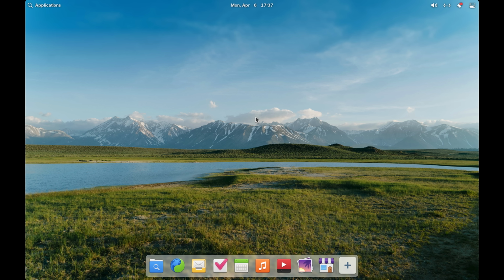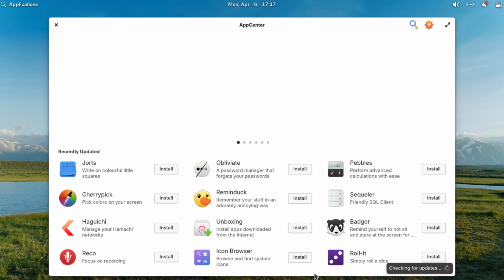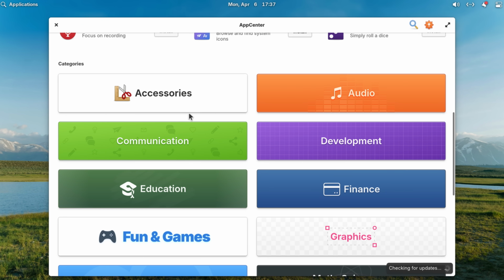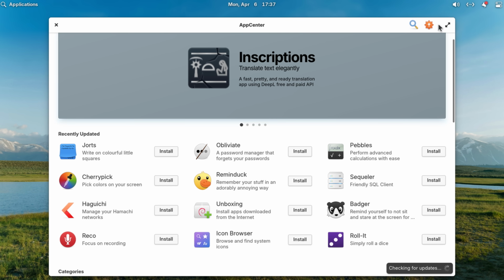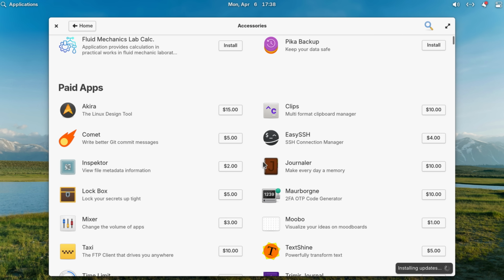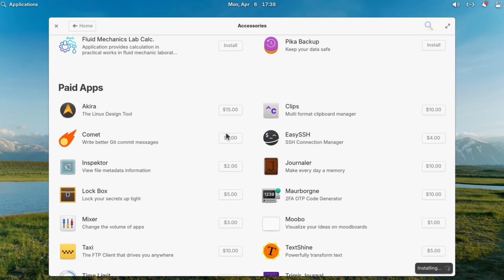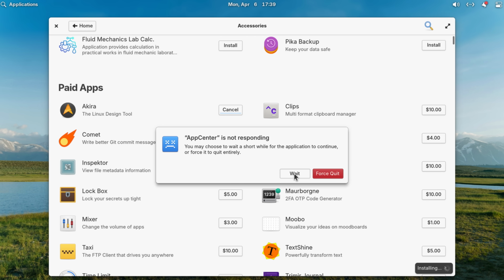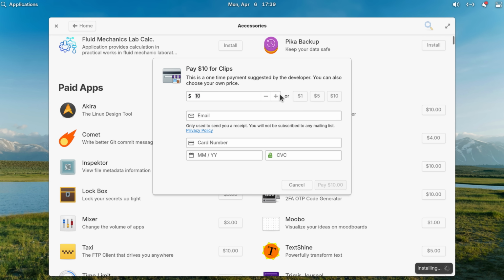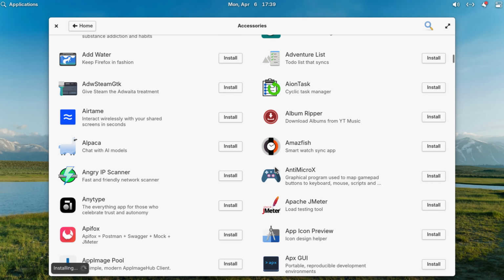And also, I remember one really quirky feature about this operating system last time I tried it. What we can do is open up the App Center and, of course, you have like free applications, but then you also have paid applications. These are not actually paid applications. I just clicked on the price tag and what I can do is I can also enter 0, try for free, and now I can just download it. For, I think, most of these applications, I can choose how much I want to pay for them. I can pay either $10 or I can pay $1. It's such an interesting concept.